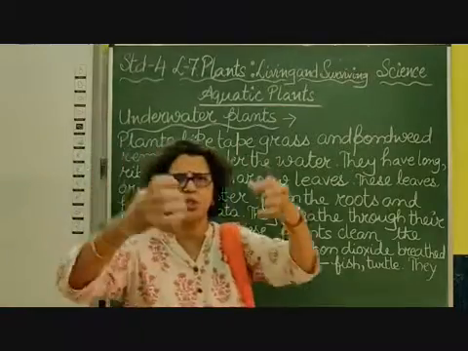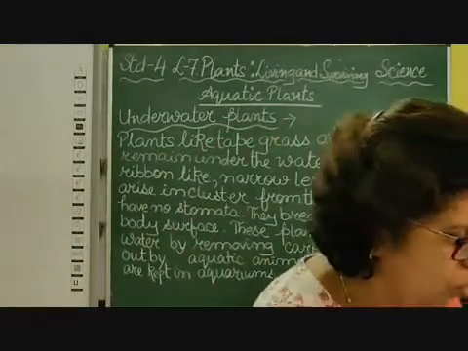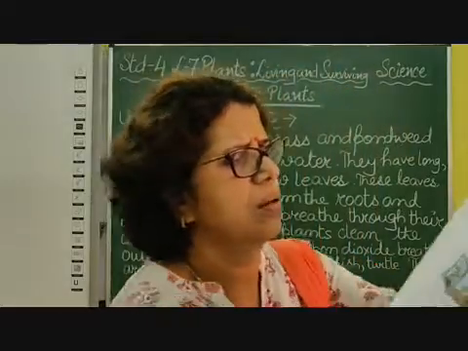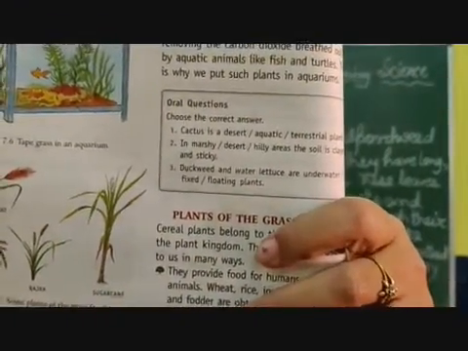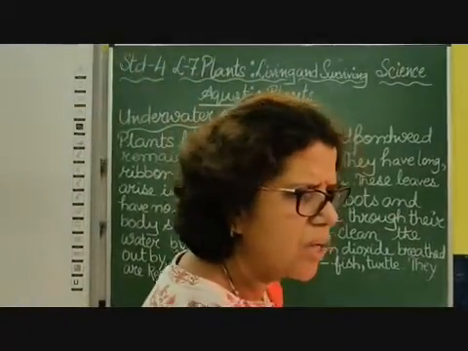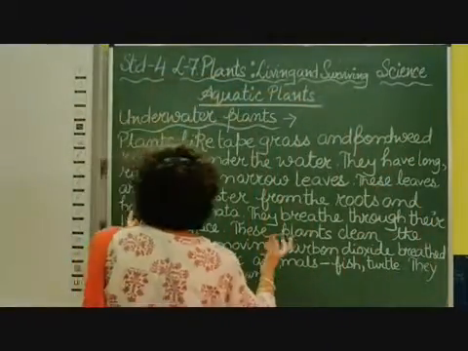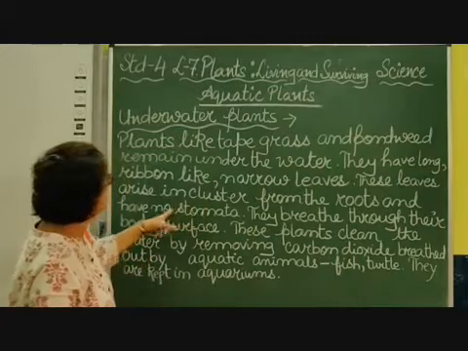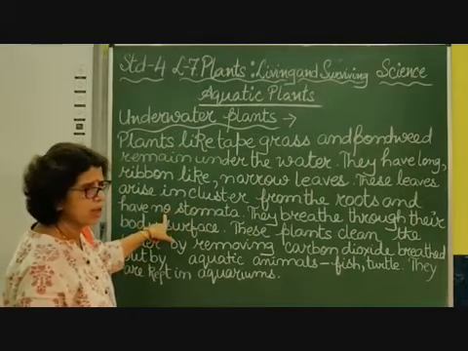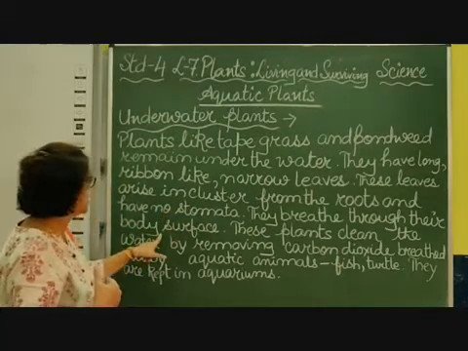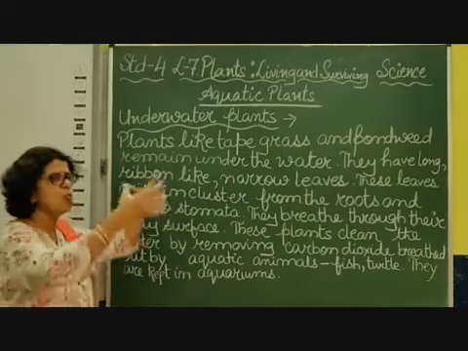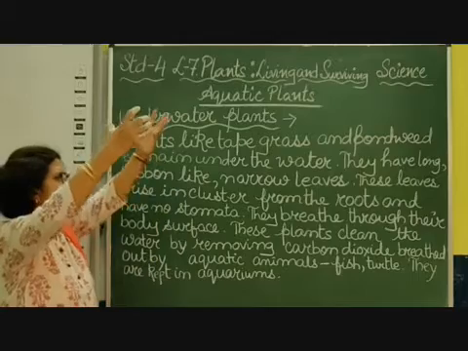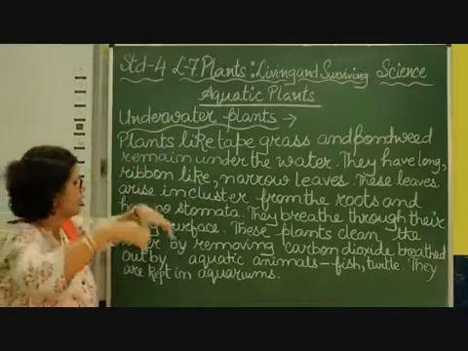Cluster means in a bunch, like this. I'll just show you how you can see this in an aquarium. Those plants come in a bunch from the roots, and they have no stomata. They breathe in through their body surface. They come from the roots in a bunch, and they are very narrow like ribbons.